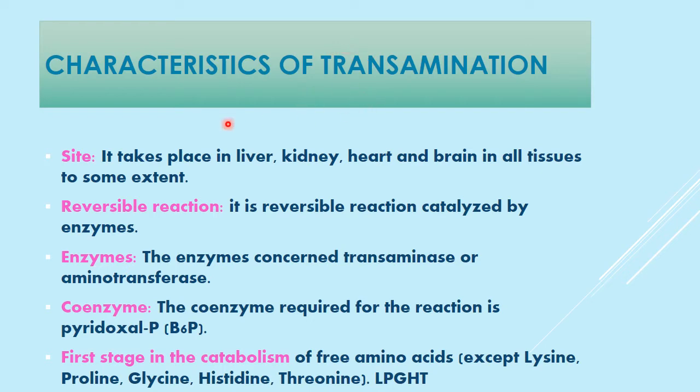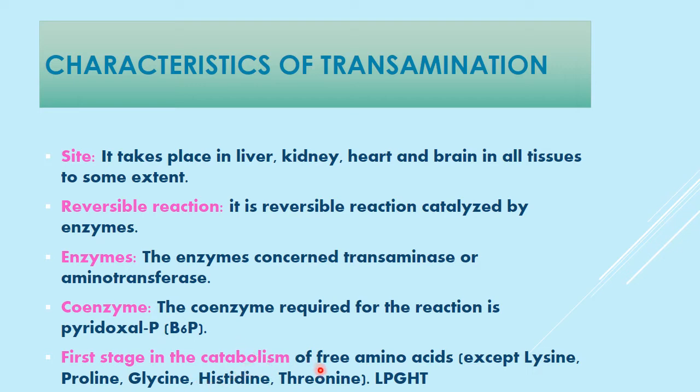Now the characteristics of transamination. The site is liver, kidney, heart and brain, and in all tissues to some extent. It is a reversible reaction catalyzed by enzymes. The enzymes concerned are transaminases and aminotransferases. The coenzyme required is vitamin B6, that is pyridoxal phosphate, PLP.